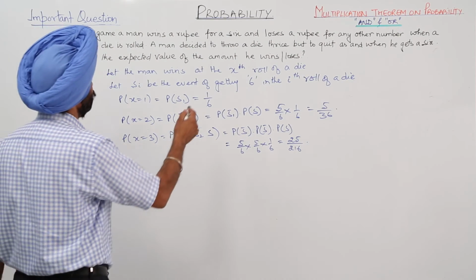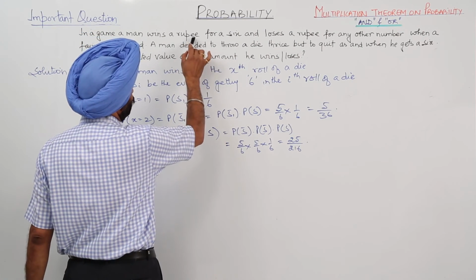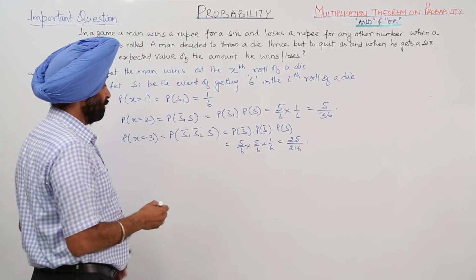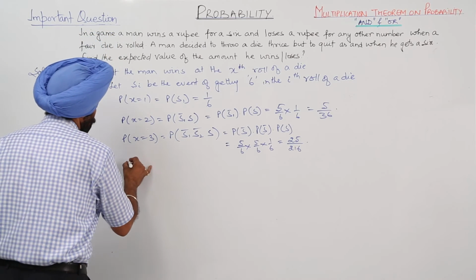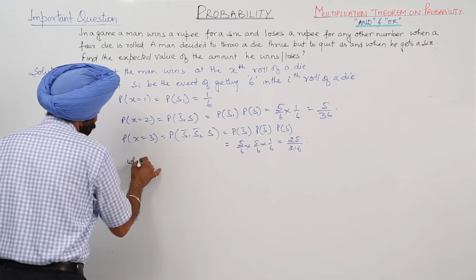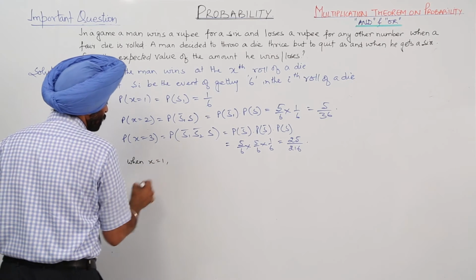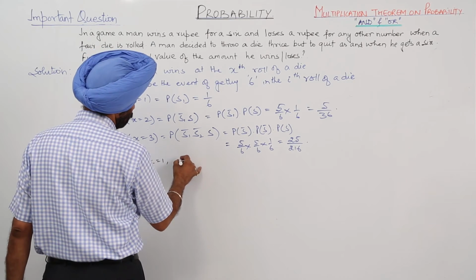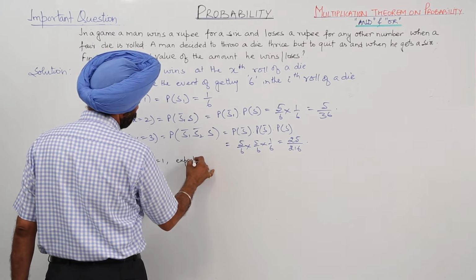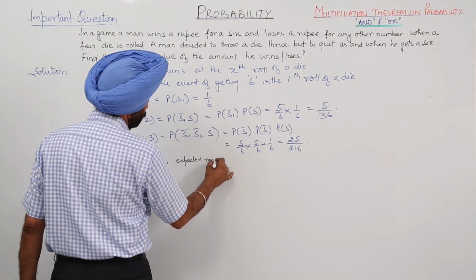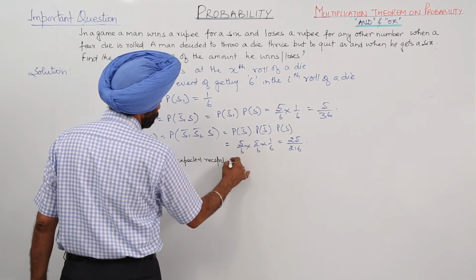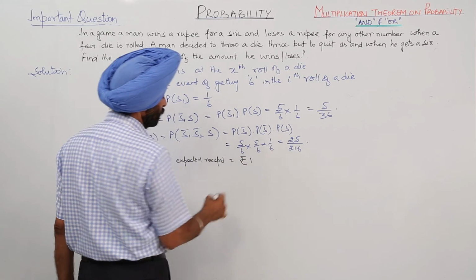Now, let us move to winning or losing a rupee. When x is equal to 1, the expected receipt is equal to rupee 1.